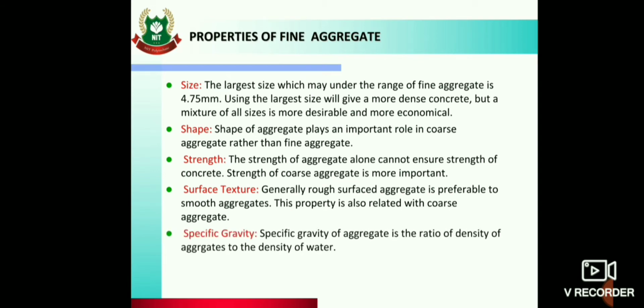Then specific gravity. Specific gravity is the ratio of density of aggregates to density of water. Specific gravity is used in design calculation of concrete mixes, and specific gravity of aggregates varies from 2.6 to 2.8.